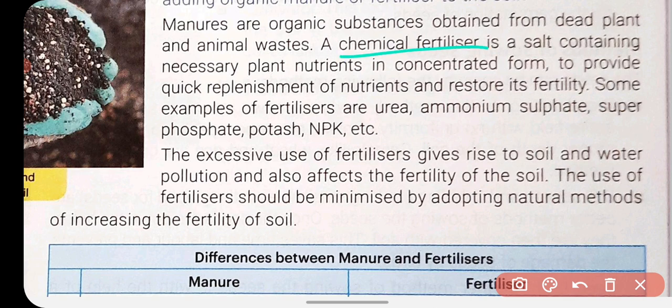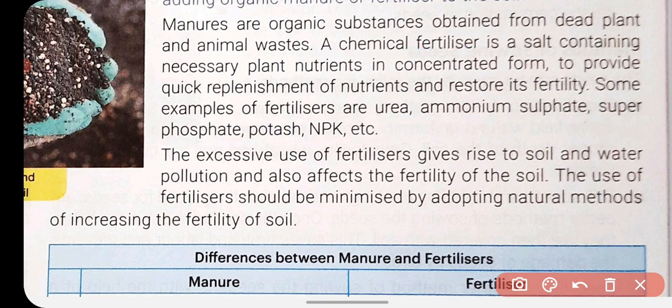So in chemical fertilizer the nutrients are in a concentrated form, so it can provide quick replenishment of the nutrients and maintain the fertility of the soil. Examples of fertilizers are urea, ammonium sulfate, superphosphate, potash, NPK, etc.